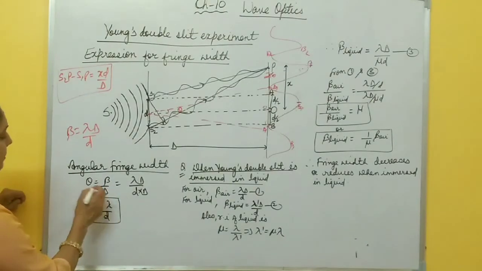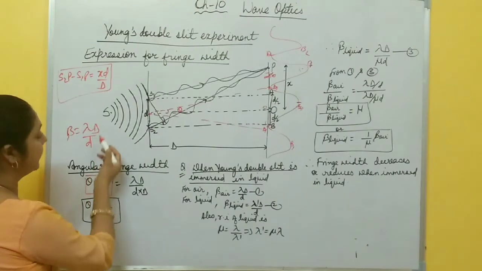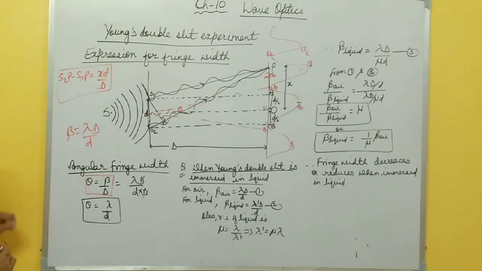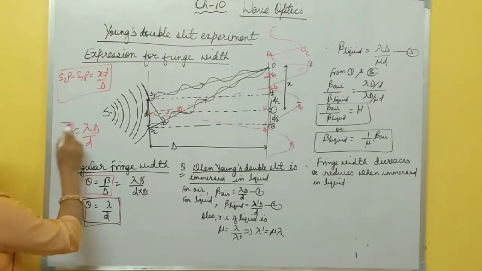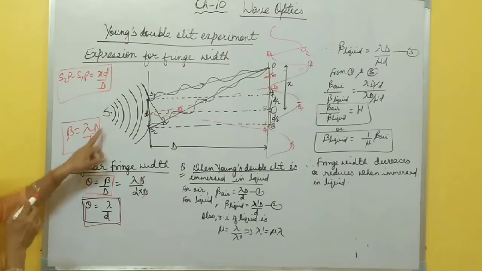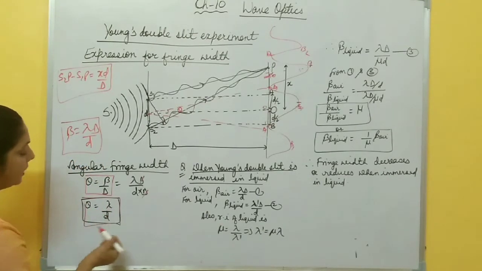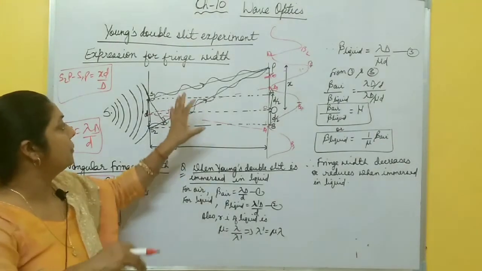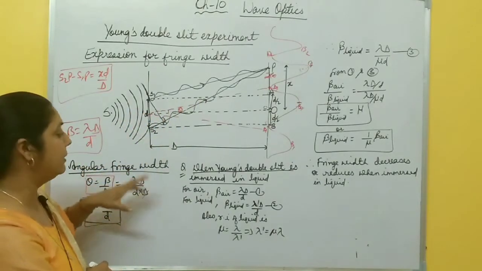You just remember this formula, beta by capital D, and beta is lambda capital D by small d. Just put its value, D and D cancel, it becomes lambda by small d. This is the expression for angular fringe width. This one is linear fringe width, beta equal to lambda capital D by small d, and this one is angular fringe width, theta equal to lambda by small d. So this topic is over. Young's double slit experiment, fringe width, position of maxima and minima.